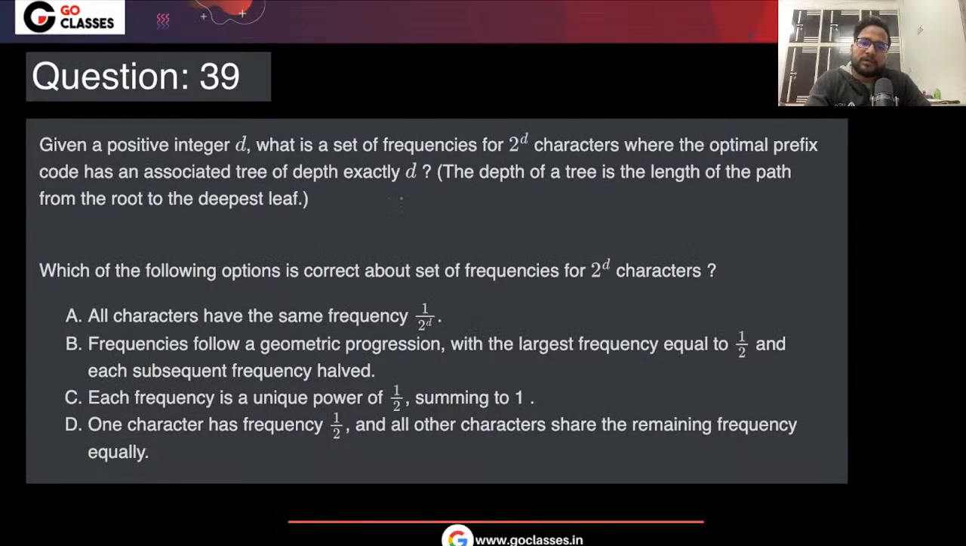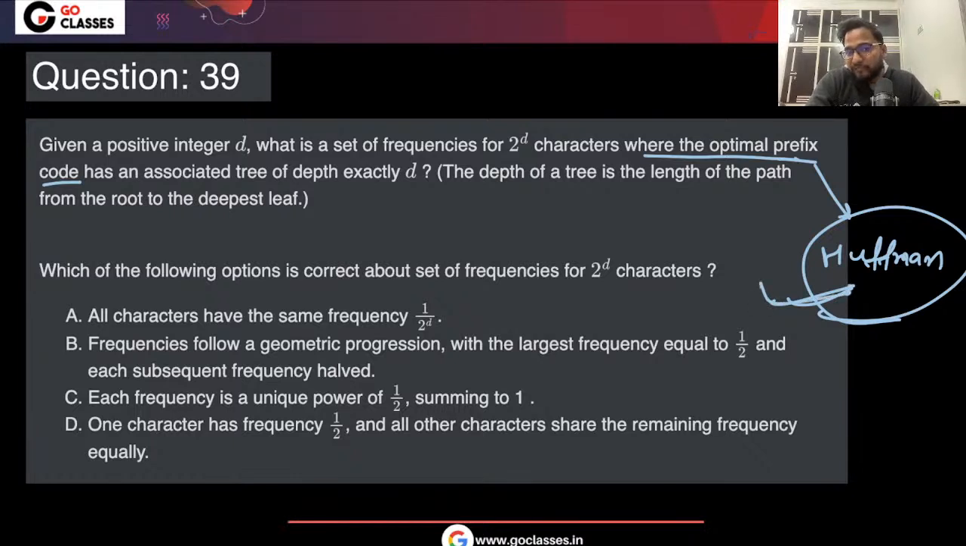So this question is saying that we have a given positive integer d with a set of frequencies for 2 power d characters. So the number of characters is 2 power d, right? The optimal prefix code by default means they are talking about Huffman code, because Huffman is optimal. There is no other technique which can produce better than Huffman. It is a proven thing.